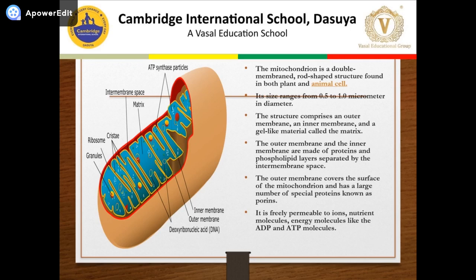The outer membrane and inner membrane are made up of proteins and lipids and separated by an intermembrane space. The outer membrane covers the surface of mitochondria and has a large number of special proteins known as porins. These porins are freely permeable to ions, nutrients, and molecules, and energy molecules like ADP and ATP can easily pass through the membrane.